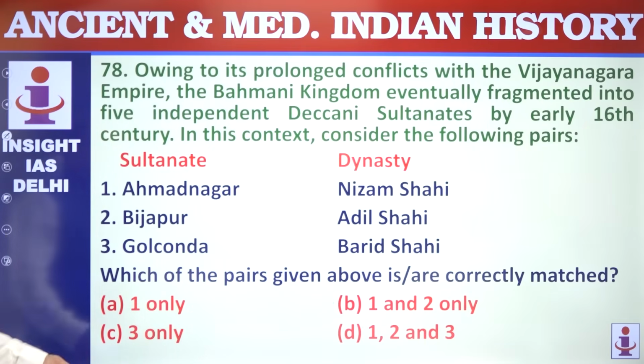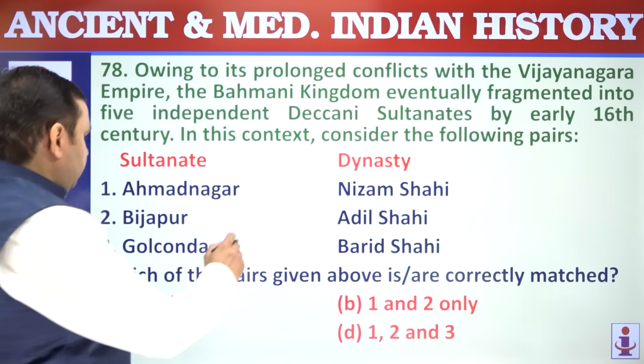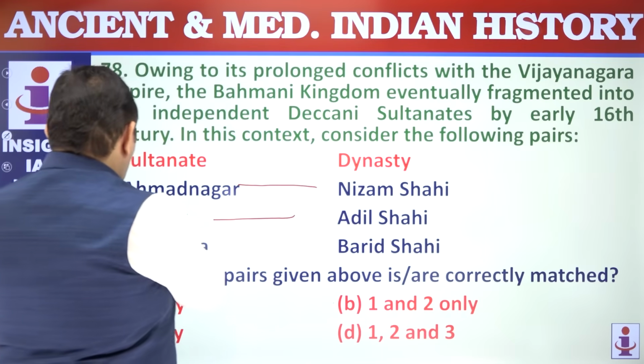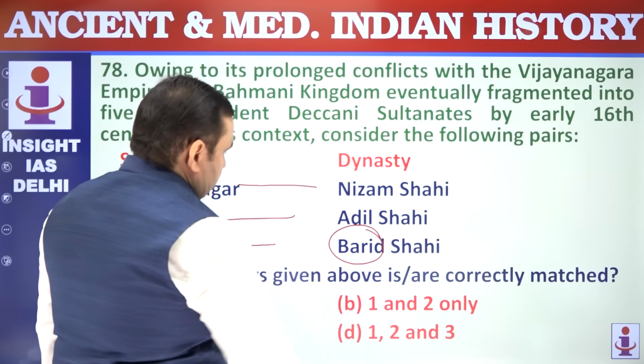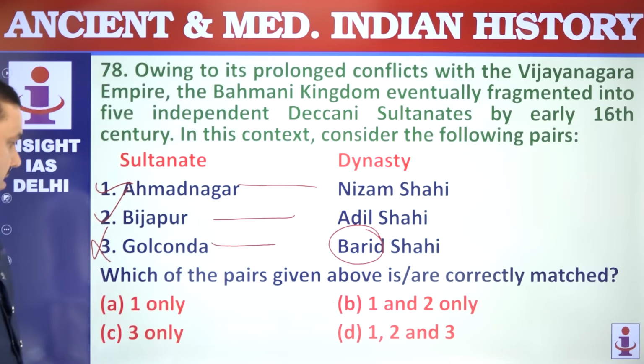78. You have to look at the matching. Ahmednagar Nizam Shahi, Bizapur Adil Shahi, that's correct. Golconda is Qutub Shahi, not Barid Shahi. Bidar was Barid Shahi. 1 and 2.